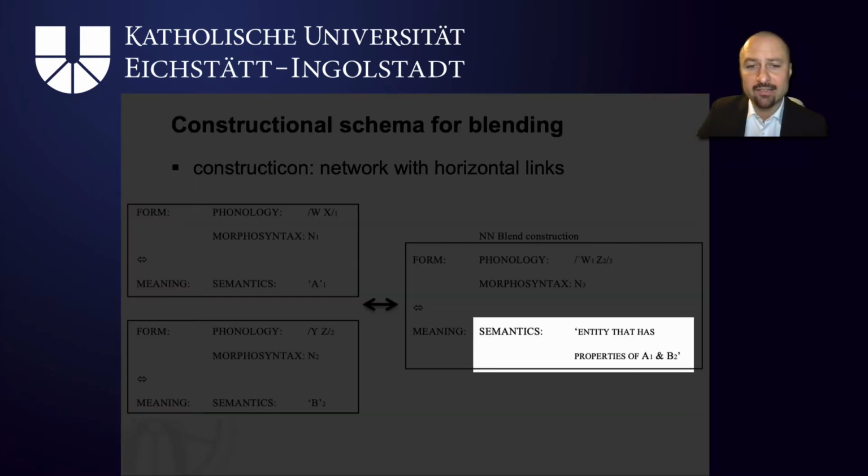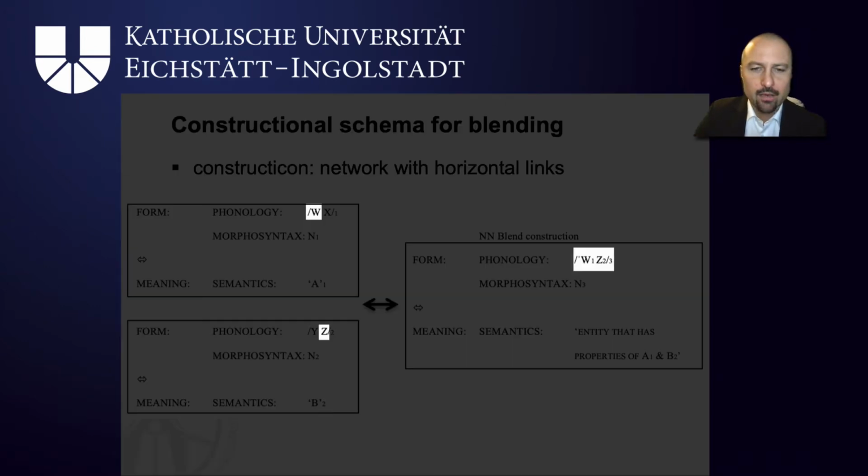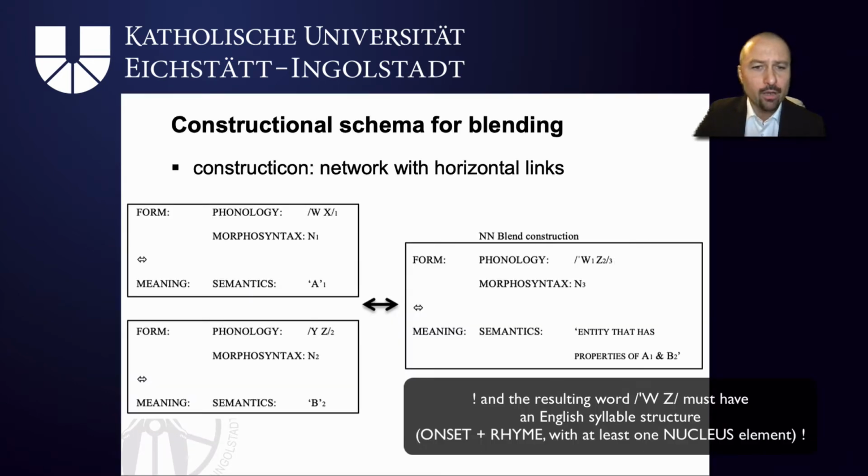And semantically, it's an entity, a thing, that has properties of both A and B, combined. Now what the capital letters stand for, the W and the Z here, is parts of the syllable. We take this as a shorthand notation for saying W is part of the syllable of my first input word, and Z must be a syllable element, either a rhyme, a nucleus, a coda, or the onset.